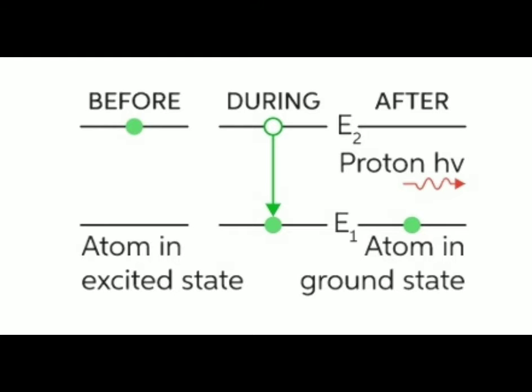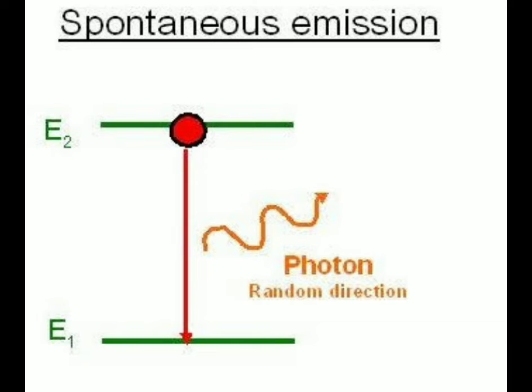or releases an amount of energy equal to the energy difference between any two states. Okay, so whatever is the difference between the energy levels of two states, it should require that much energy to jump from lower energy state to higher energy state. Okay, so if E1 and E2 are the two states, lower and higher energy states, then we can say that E1 is the lower energy state and E2 is the higher.